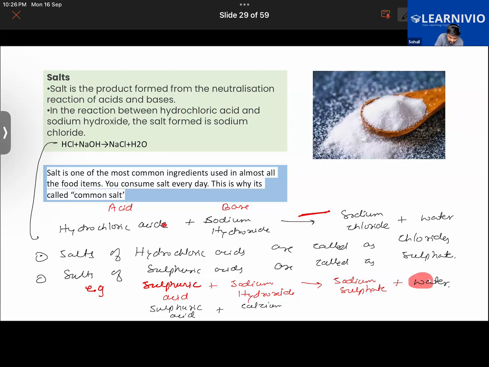Can you guess the name here? I'm giving you guys a little time to guess the name. Guess the name of the salt. It is obvious that we will be getting water, that is obvious. But what will be the name of the salt? Can you guys guess it? Keep this in mind. Calcium sulfate. Okay, I'm waiting for others also to respond to this.